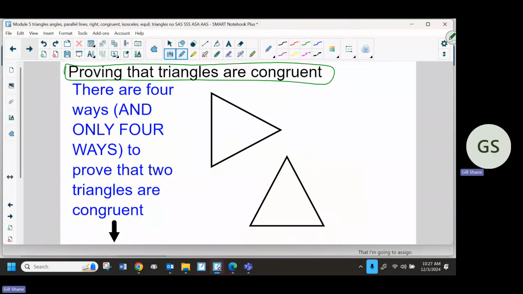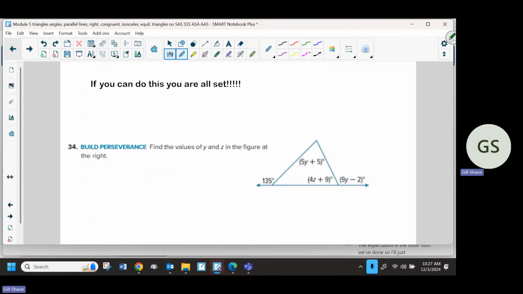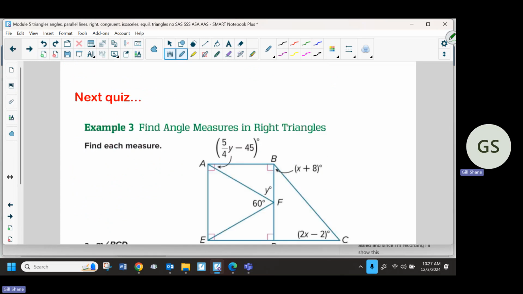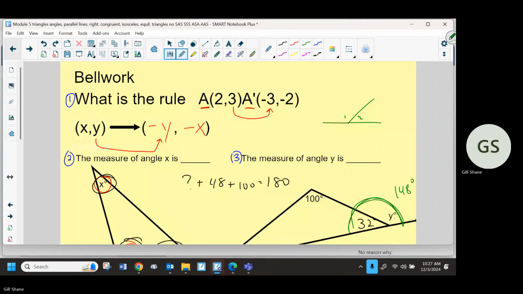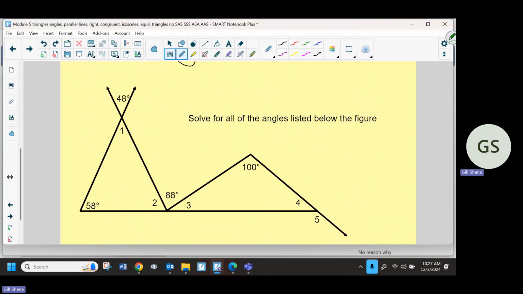Oh no, they were actually examples. I don't think they were problems in the book. I've got it recorded, so if you want to go back and look, take the book and match it up. But again, the expectation is the other stuff we've done. Since you asked and since I'm recording, I'll show. This is the expectation for everybody. Oh yeah, that we did yesterday. If you weren't here, that's my expectation for everybody. You get all of those angles right.